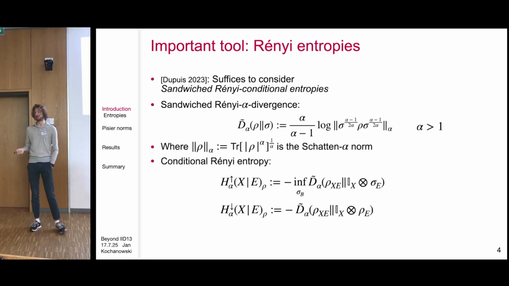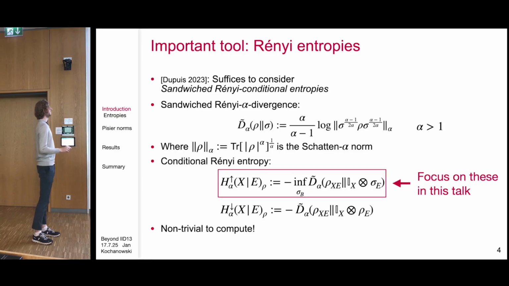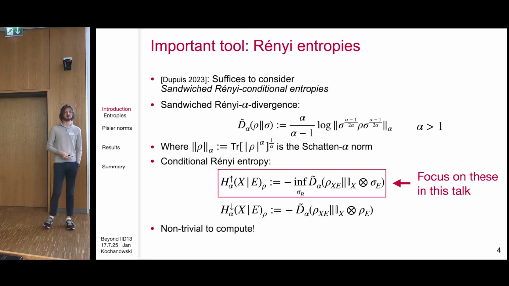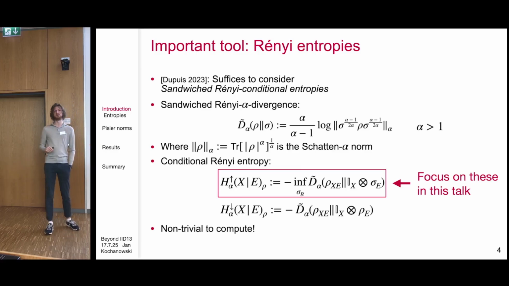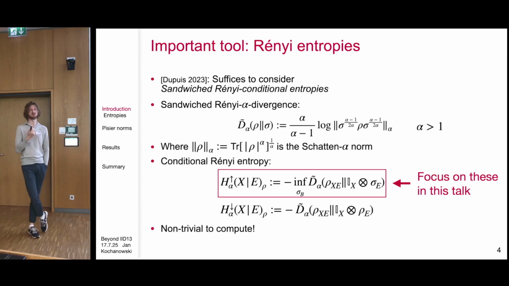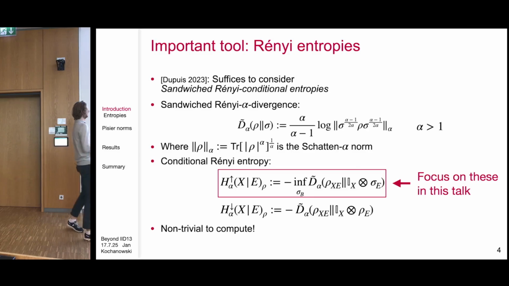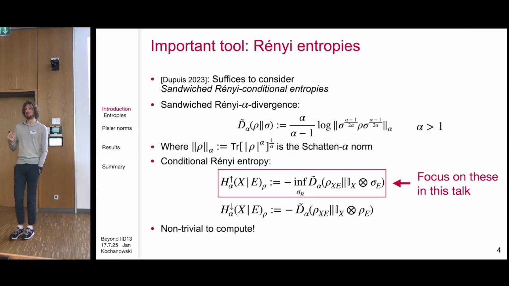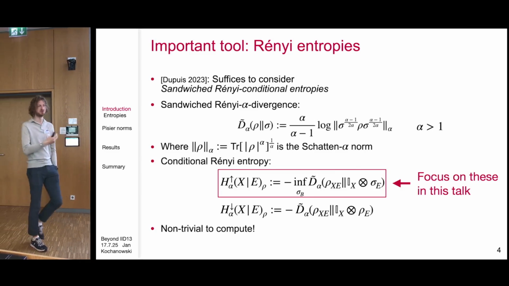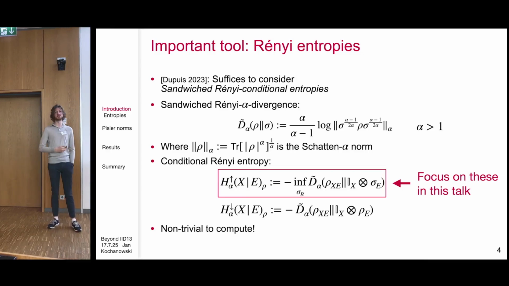And then the way we define the conditional optimized Rényi entropy is by taking the relative entropy between my state rho_XE and identity_X tensor sigma_E, and then I minimize over all potential marginals sigma_E. There is also another way to define the conditional entropy starting from the sandwiched Rényi, which is the unoptimized, which is often written with the down arrow, and the optimized with an up arrow. Now, clearly the optimized version is better if we can get inequalities with this because it will give tighter bounds, but it's also more difficult to handle because it has this optimization included.